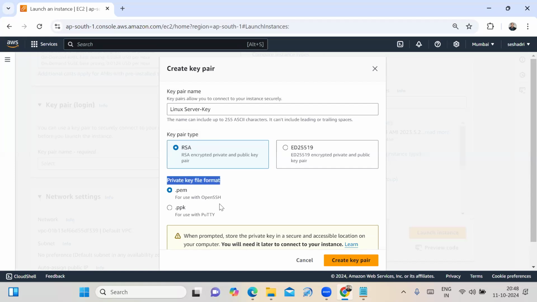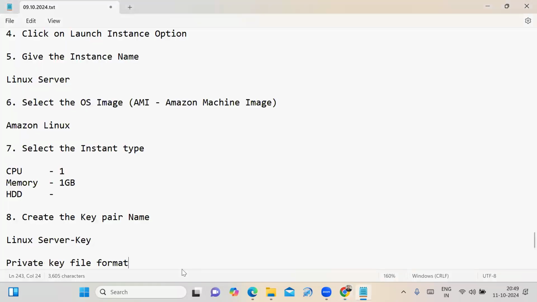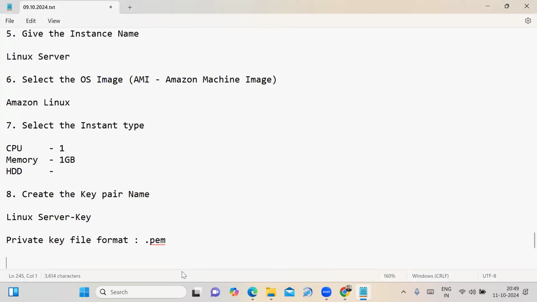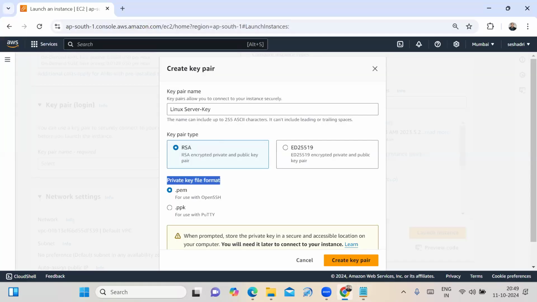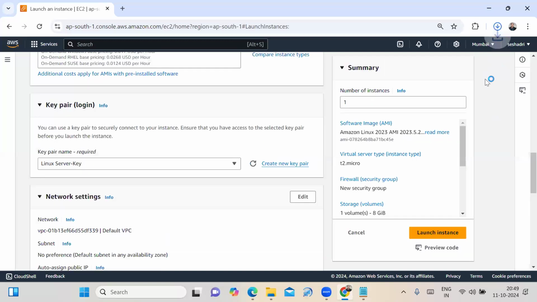Private key file format, you may choose the PEM file format or you may choose the .ppk file format. For the private key file format, I am selecting PEM file format. Fine. Then you have to click on create key pair. The key pair is downloaded in my downloads with the name Linux server key PEM file. It is downloaded. Fine, friends.